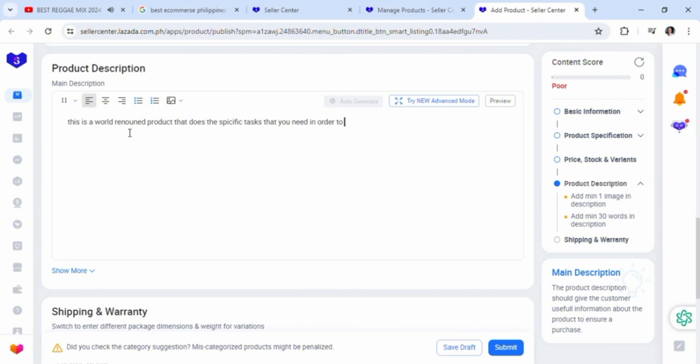So that's basically it. So this is a world-renowned product that does the specific task that you need in order to suit your business needs. So yeah, just do some crazy things like these. Just be creative with it.